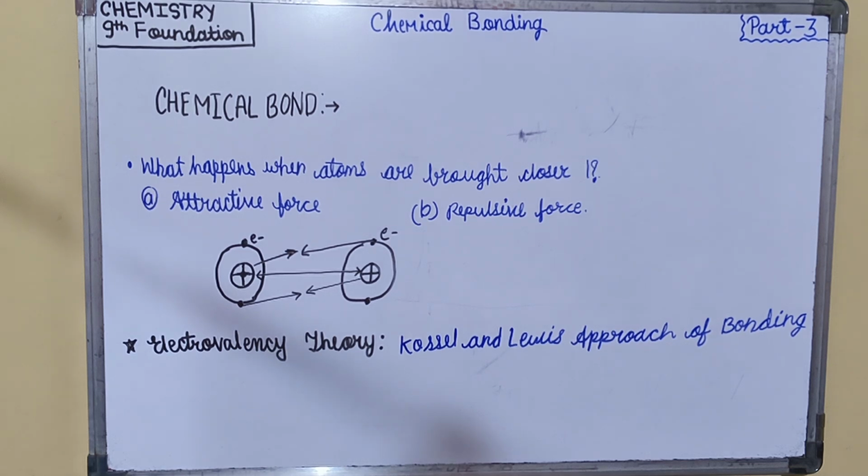A number of attempts were made to explain the formation of chemical bonds in terms of electrons, but it was only in 1916 that Kossel and Lewis succeeded independently in giving a satisfactory explanation. They proposed a theory based on the electronic concept of atoms known as electron theory of valency.